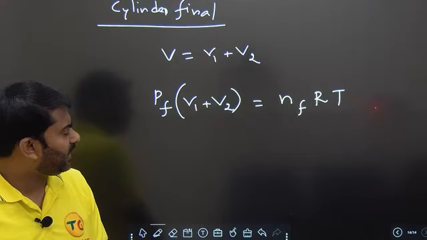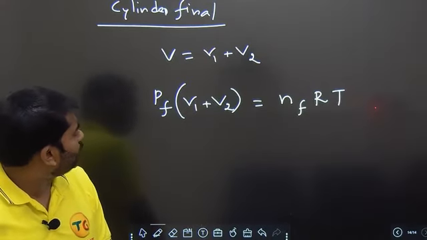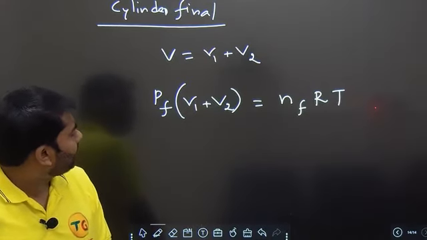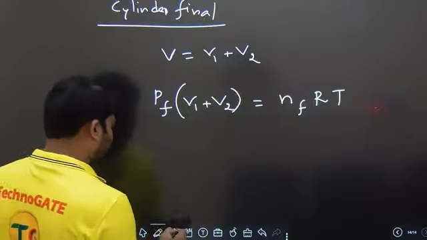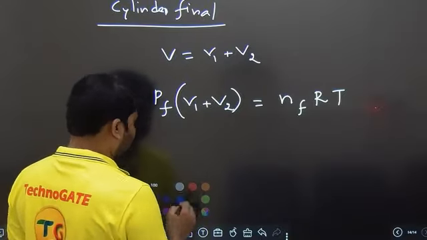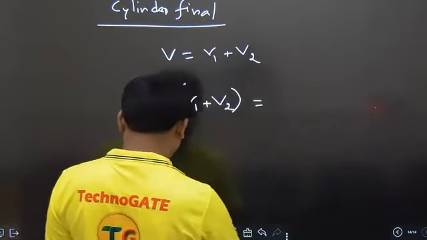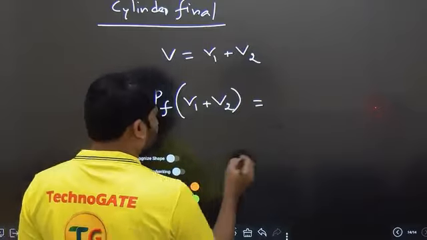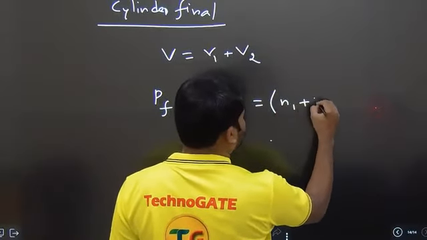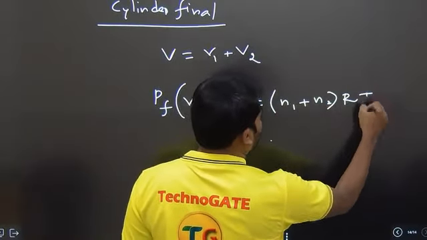But N1 plus N2, yes, we can add it, it's anyway a number. It's taken care of. I think it should be valid. There is a little confusion, but still I will do it: N1 plus N2 into RT.